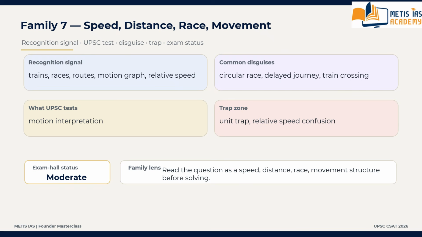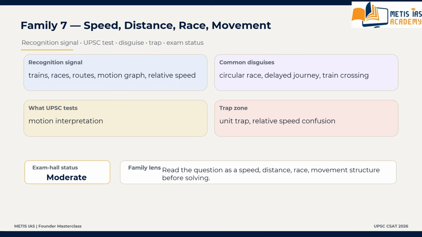What are the common disguises? This may appear as train crossing, circular race, delayed journey, faster journey, route based travel, graph based movement. These come under this family. What is the trap zone? What are the biggest traps? Unit trap, relative speed confusion, graph misread, lap logic error. These come under family number 7.